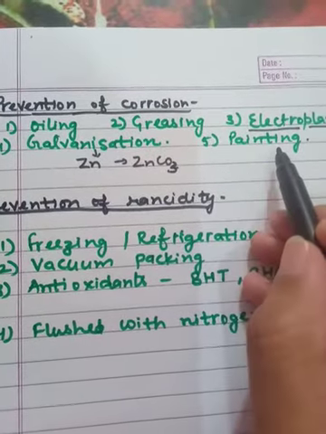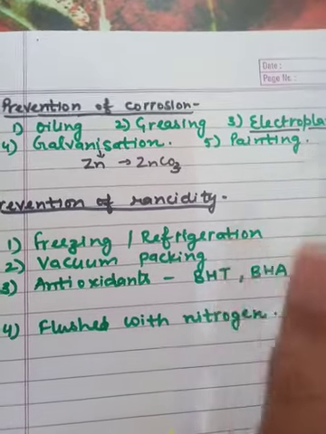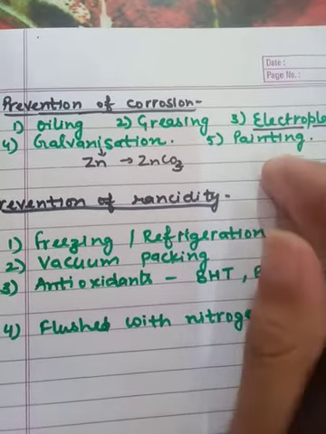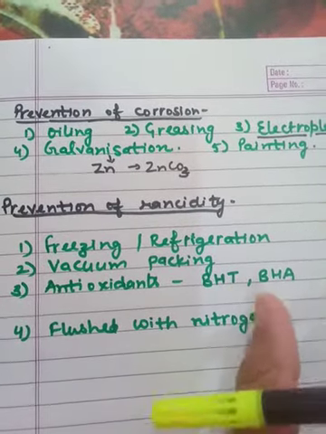The fifth one is painting. When we apply paint on iron objects or any highly reactive element, then the oxygen and water supply will be cut off.